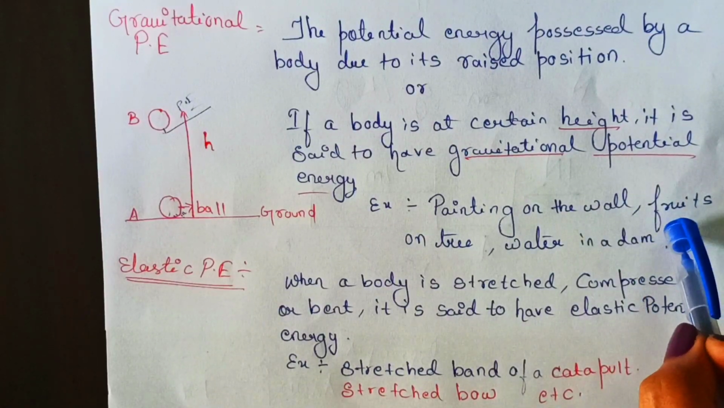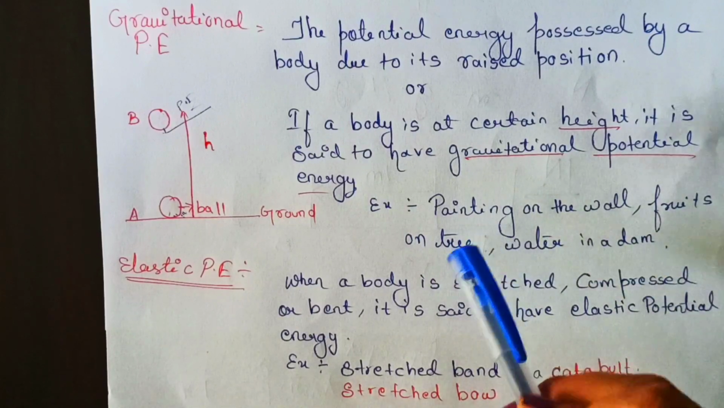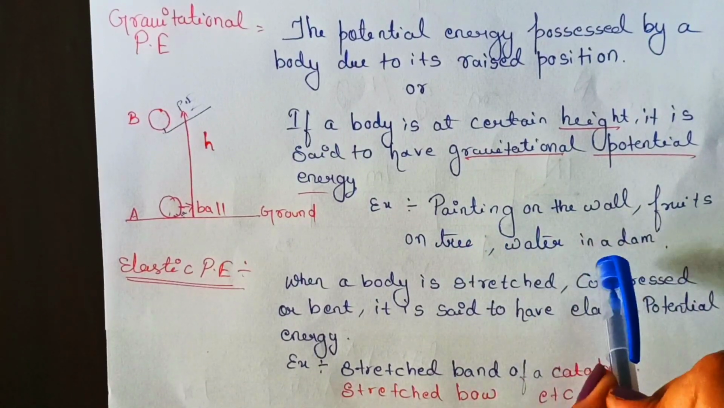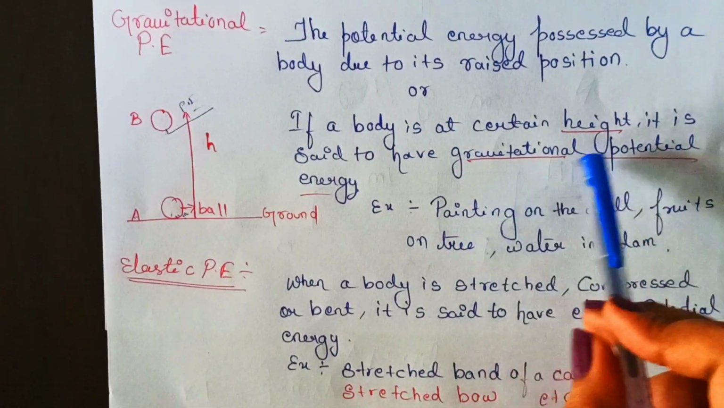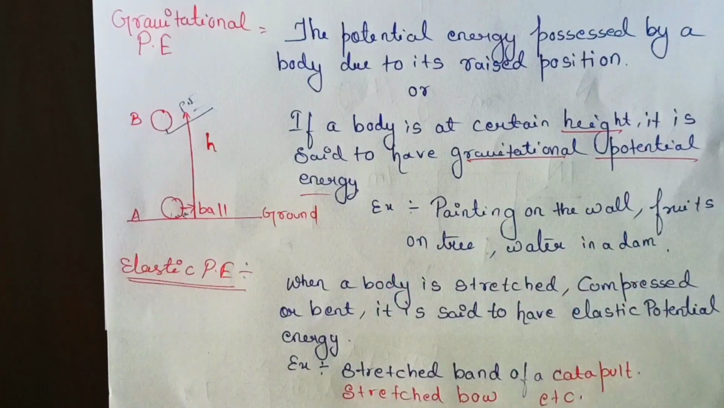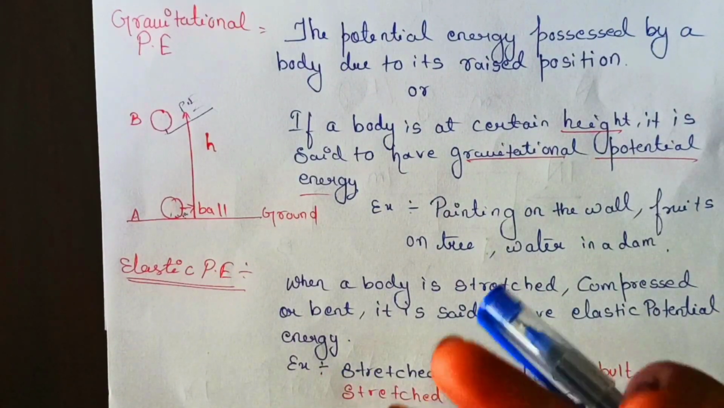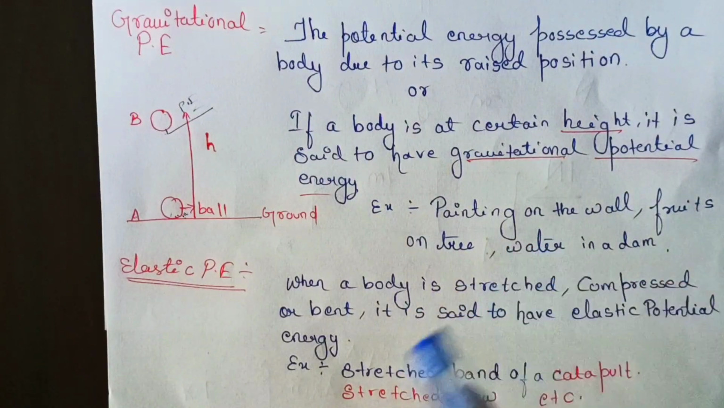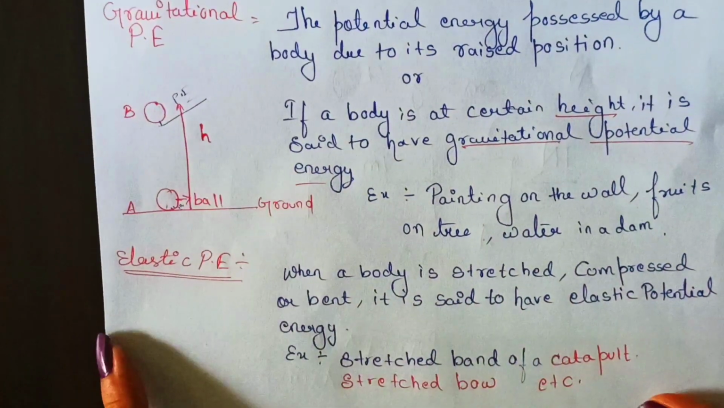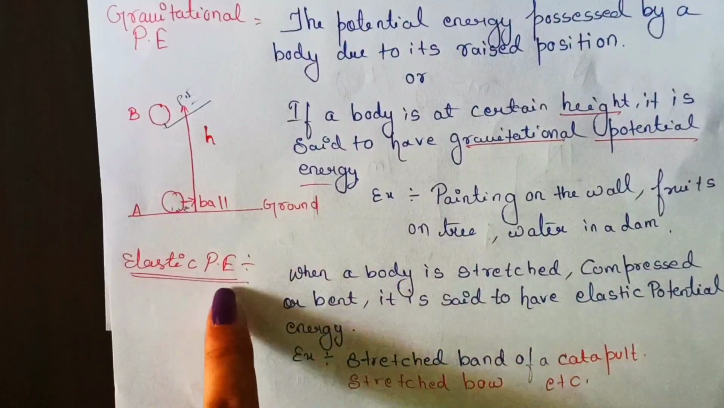Then fruits on trees, they are at a certain height. Water stored in a dam, yes, all these things. And there are also many examples. You just go through your book, you just search and comment to me in the comment section examples of gravitational potential energy. Okay, then the second type of potential energy is elastic potential energy.